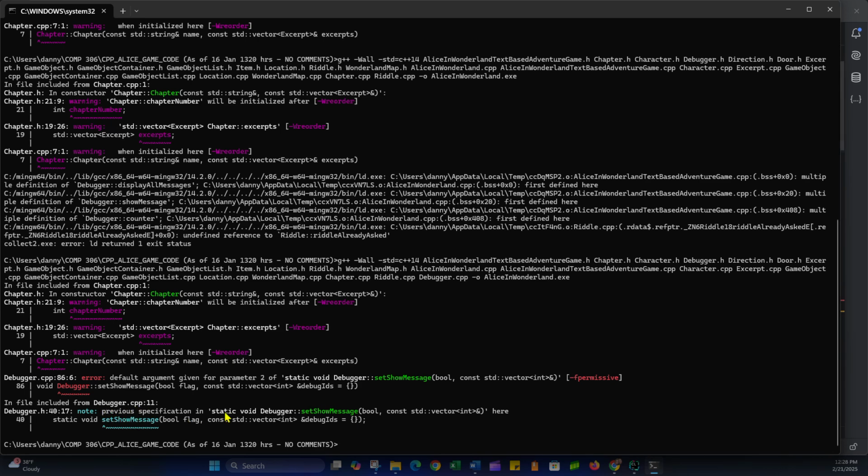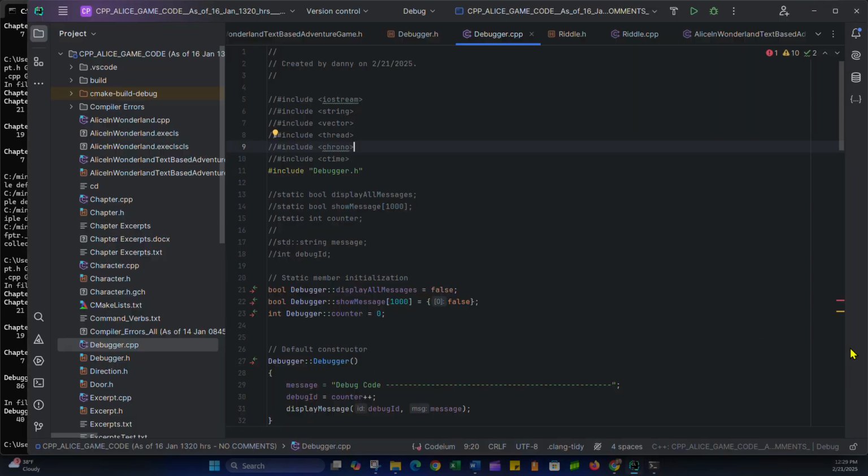In the implementation file, set show messages, here it's static, previous specification in static void debugger, so previous specification in the implementation file. So anyway, let's look in the implementation file on line 40 and in the header file 86 and 40. Let's see, header file 40, 86 for implementation file. Let's go take a look.